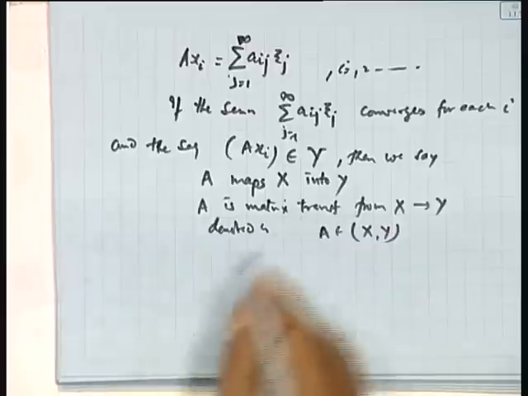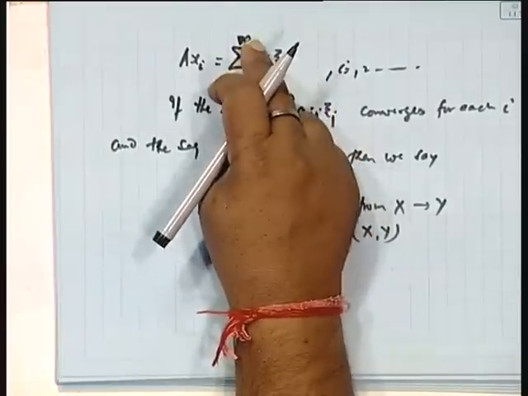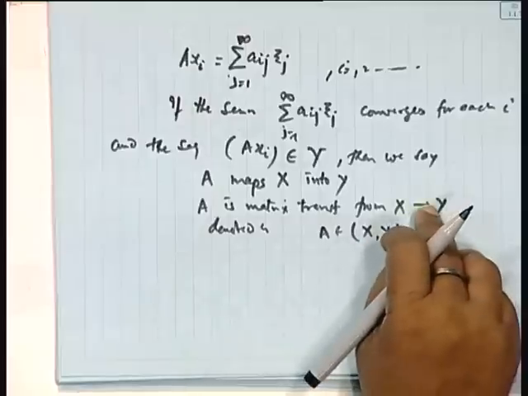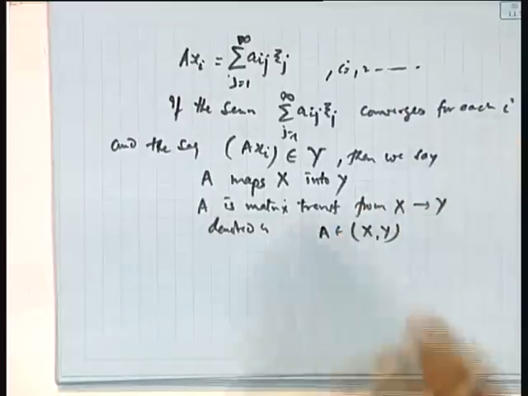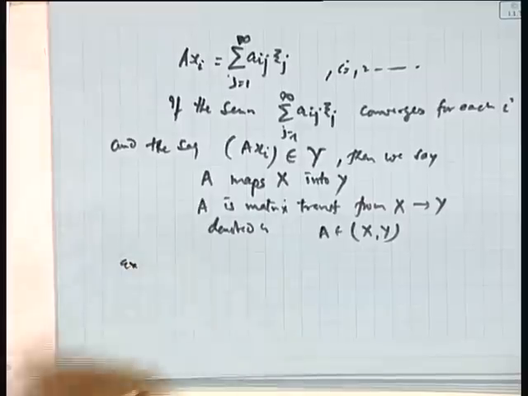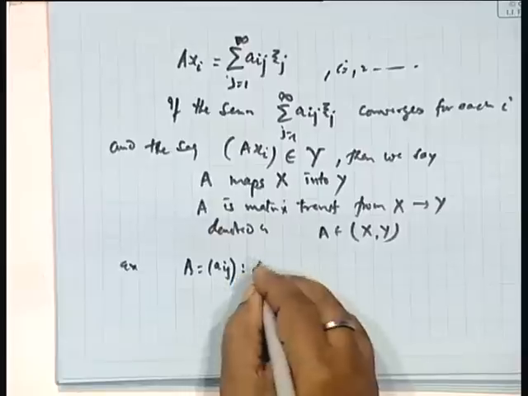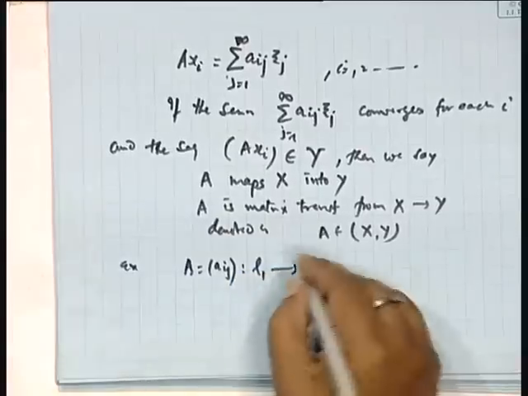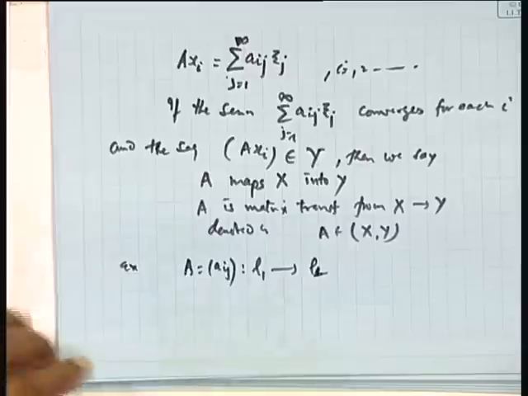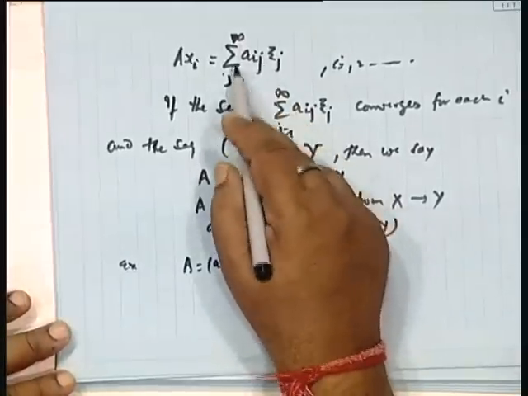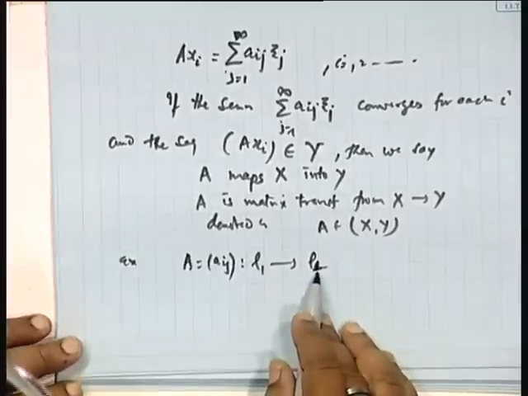Clear? So, the question is, under what condition on Aij does this matrix transformation A map from X to Y when X and Y are different? Suppose I take a matrix A, Aij, transforming L1 to L1. Then what should be the restriction on Aij, so that it can transfer each element of L1 to L1?